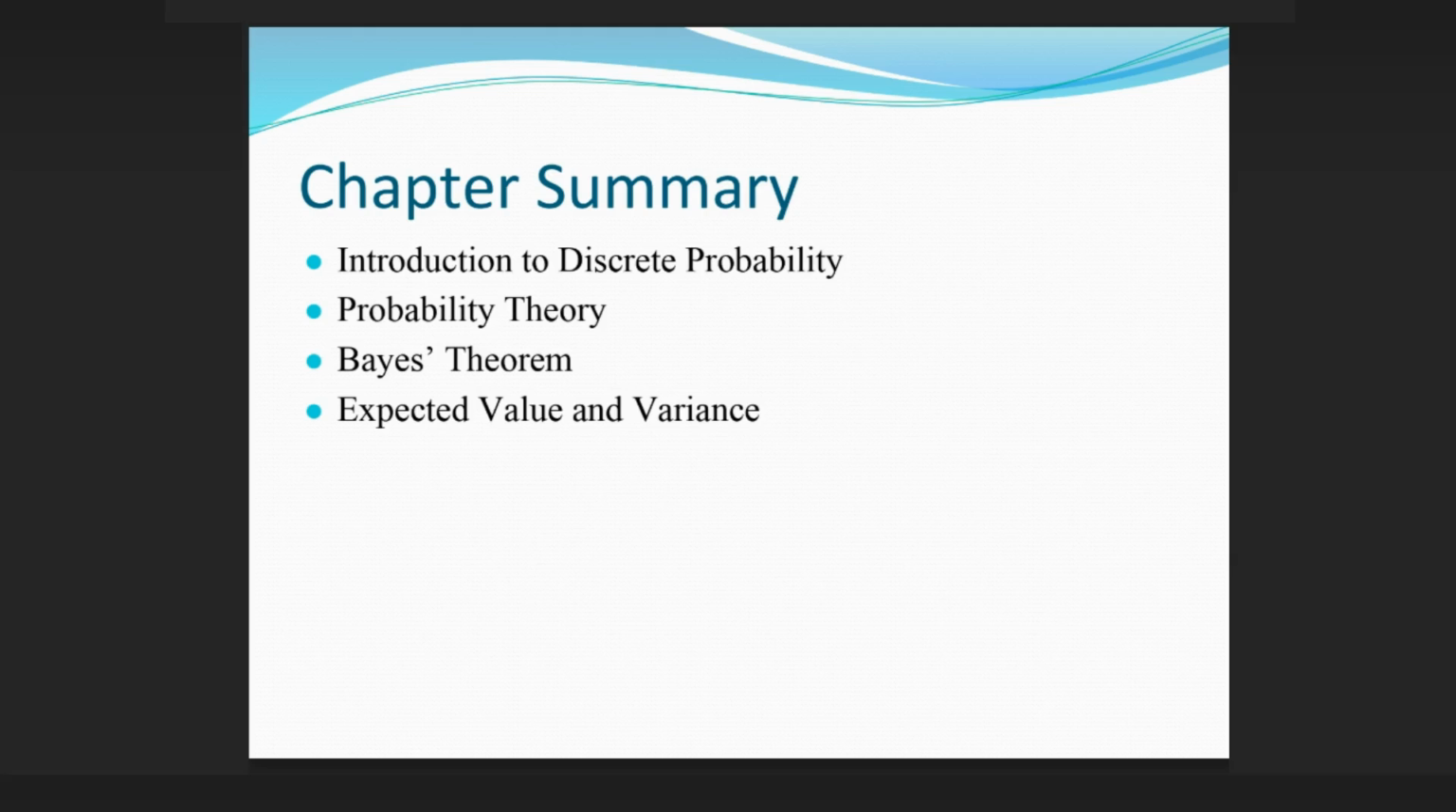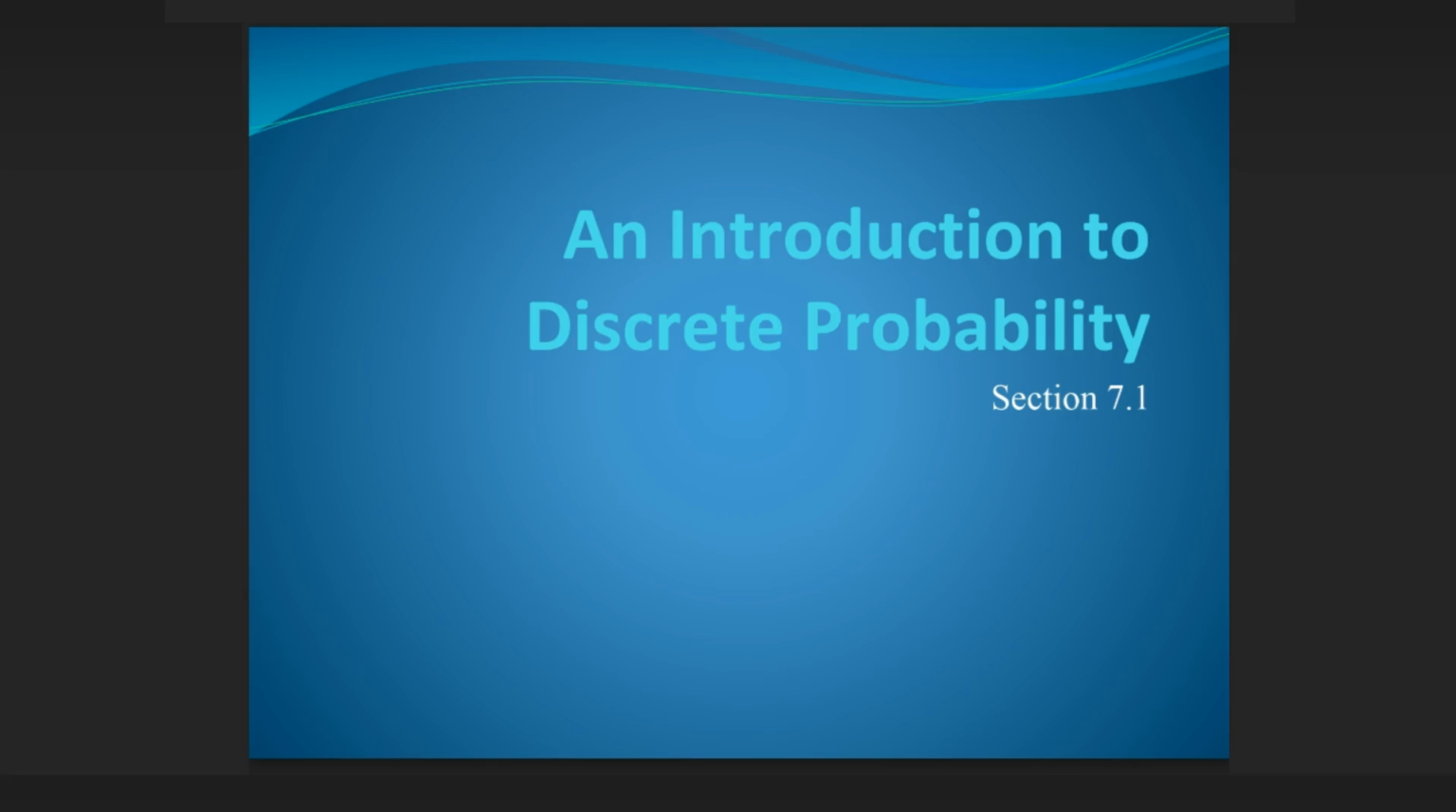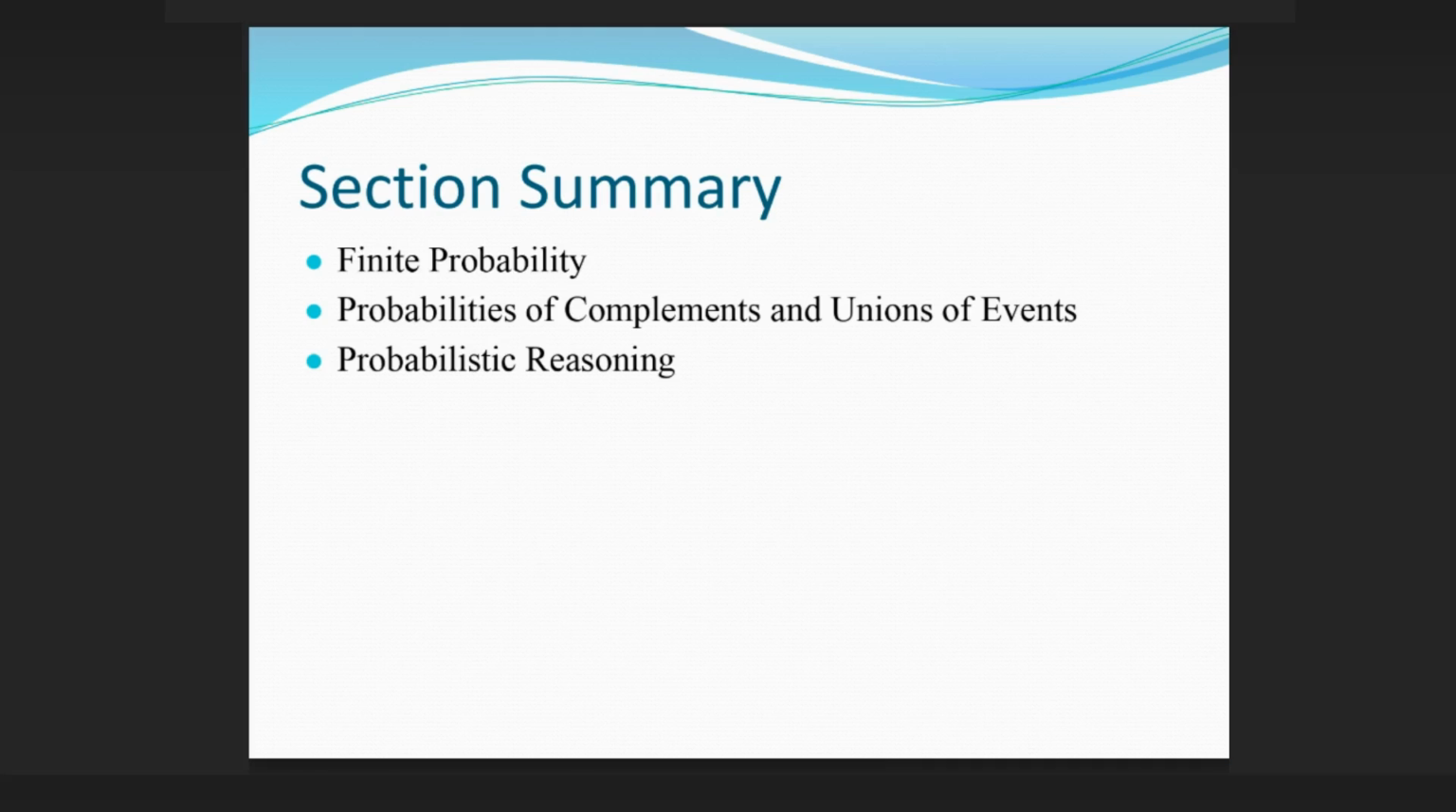Chapter Summary: Introduction to Discrete Probability, Probability Theory, Bayes' Theorem, Expected Value and Variance. An Introduction to Discrete Probability, Section 7.1. Section Summary: Finite Probability, Probabilities of complements and unions of events, Probabilistic reasoning.